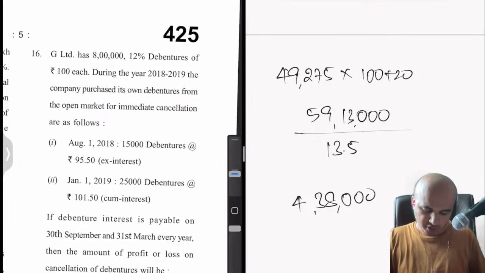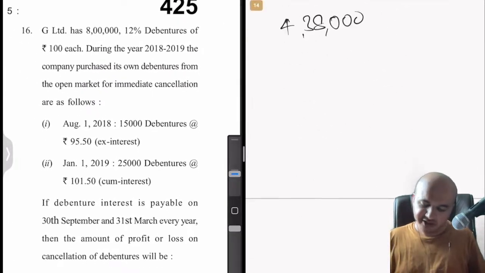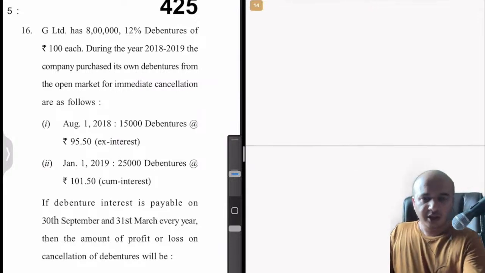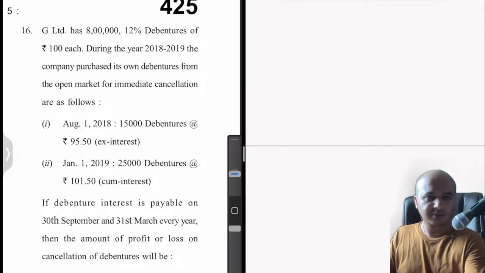Okay, one more question based on debentures, but in this case, cum interest, ex interest. Now, question number 16. Let's read the question first.